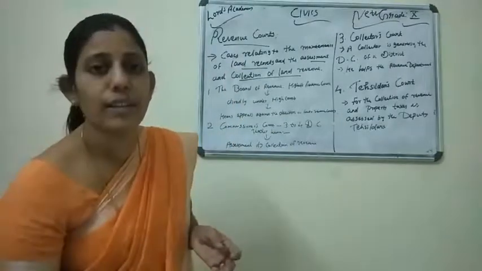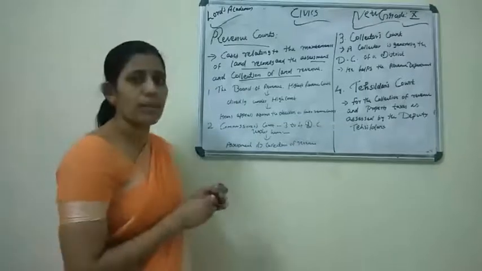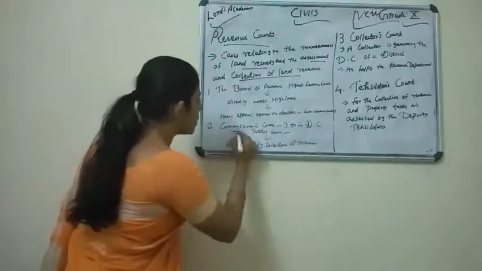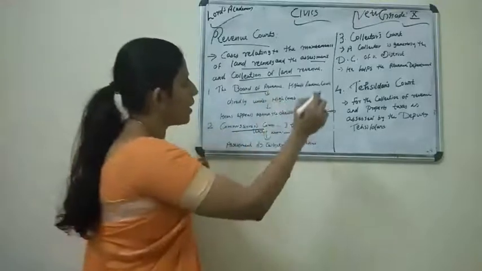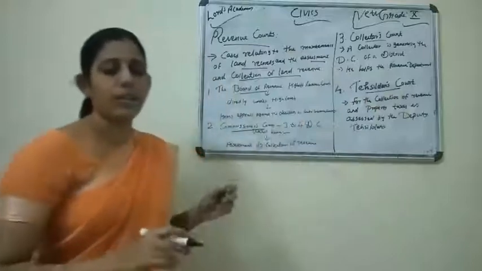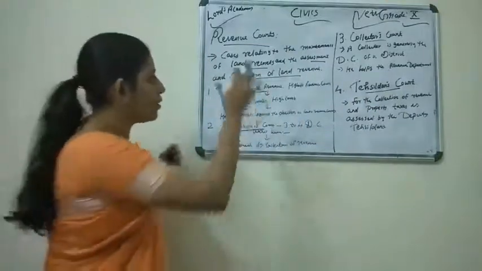Now, there are four categories of revenue courts. Which are the four categories of revenue court? The first one is the Board of Revenue. The second one, Commissioner's Court. Third one, Collector's Court. Fourth one, Tahsildar's Court. Now we will study in detail about the four categories.